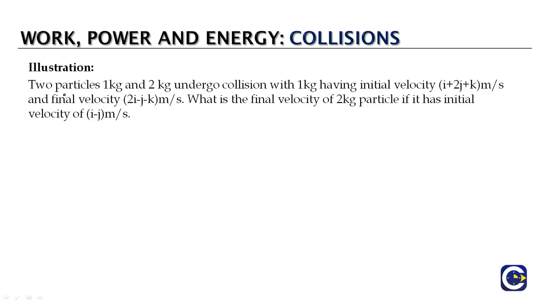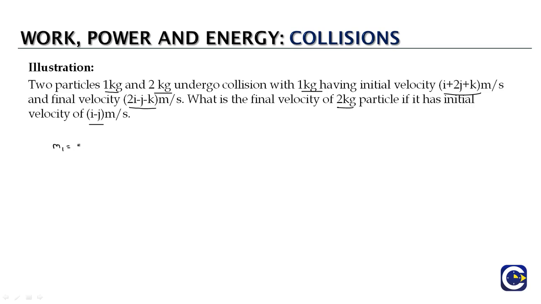Now let us look at a sample illustration which will explain the application of conservation of momentum. Two particles of 1 kg and 2 kg undergo collision, with the 1 kg particle having an initial velocity of i + 2j + k meters per second. Here the mass is given in SI units and the velocity is also given in SI units, and the final velocity is 2i − j + k meters per second. What is the final velocity of the 2 kg particle if it has an initial velocity of i − j meters per second? So we have two particles participating in the collision.